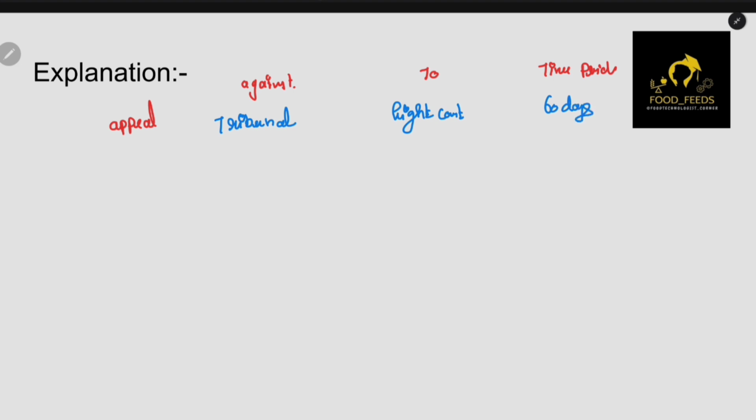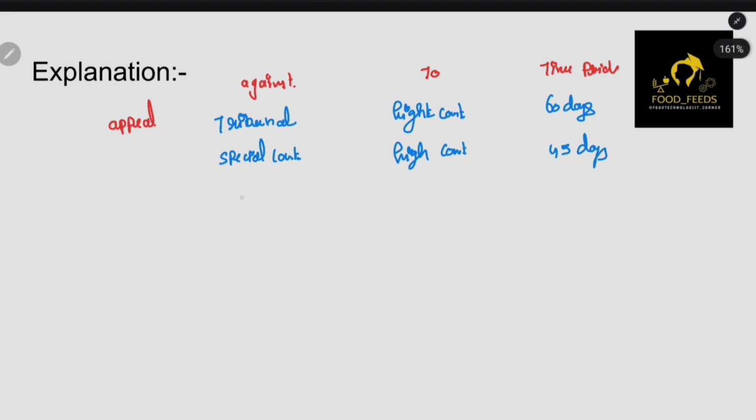And if you want to appeal against special court to High Court, do it within 45 days. Okay, and if you want to appeal against improvement notice, to whom?